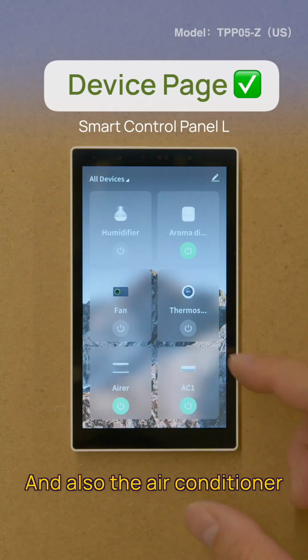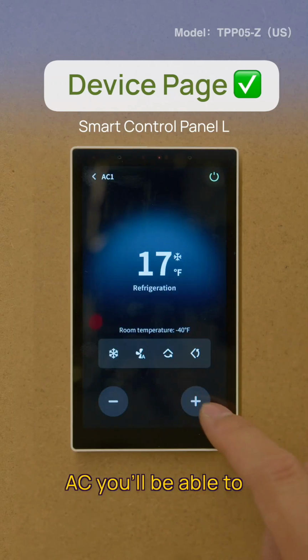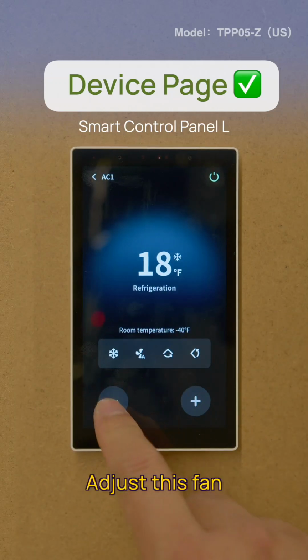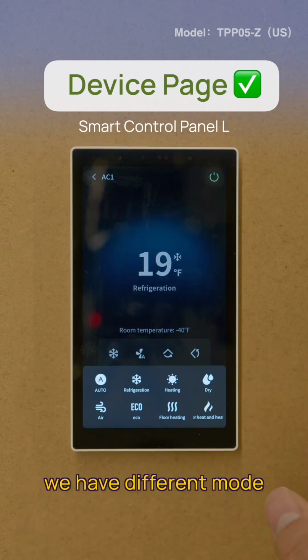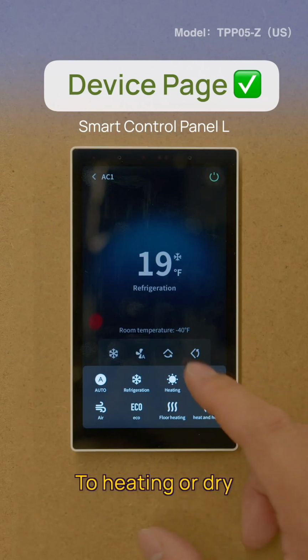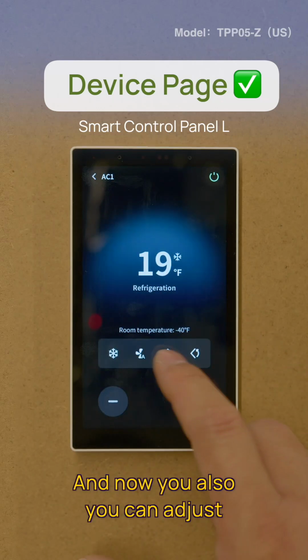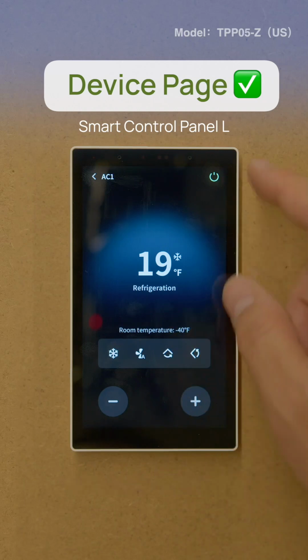And also the air conditioner, the AC, you'll be able to adjust. We also have different modes for you to choose, like heating or dry, and you can adjust the angle of the fan.